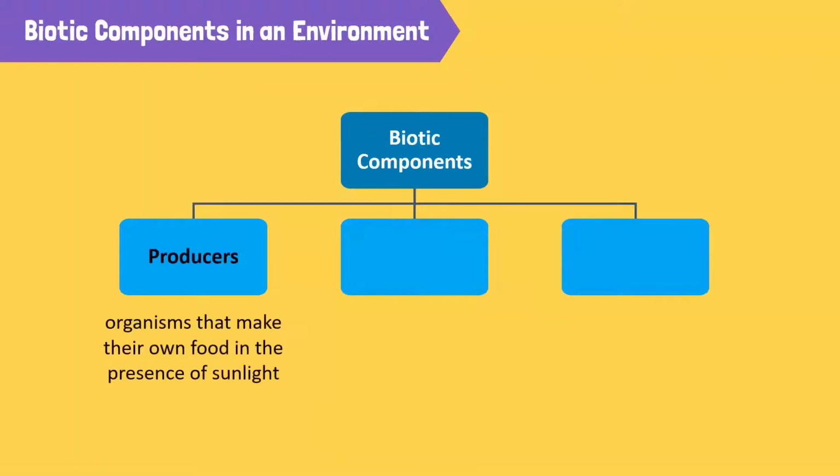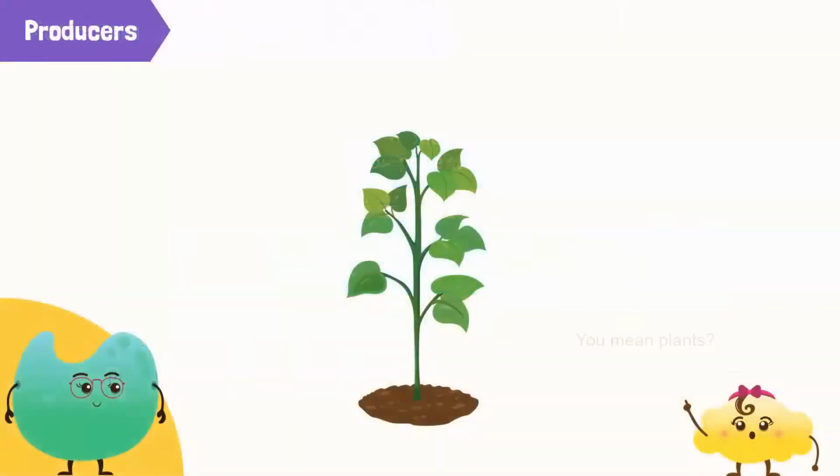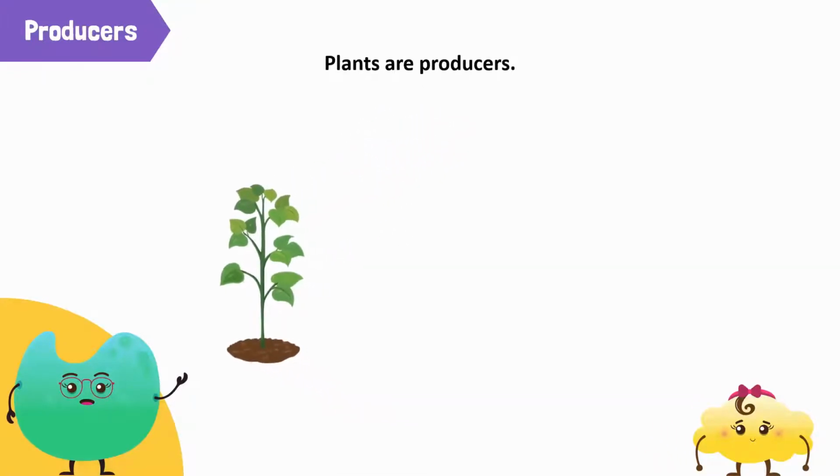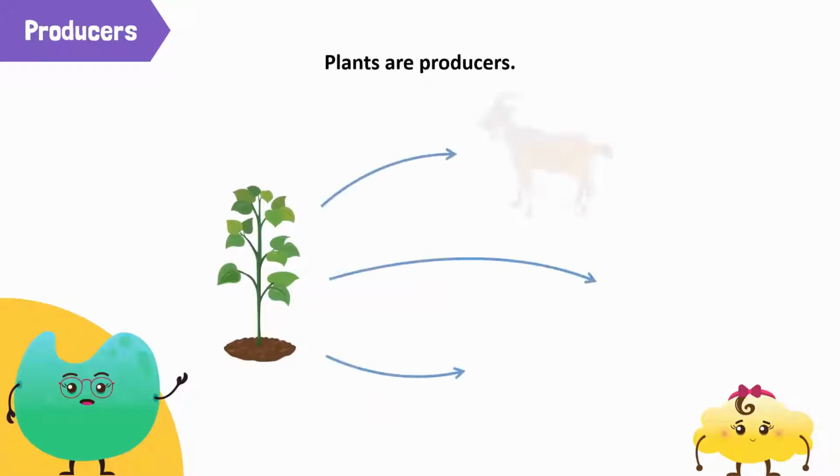They make their own food in the presence of sunlight by a process called photosynthesis. You mean plants? Yes, very good. All plants are producers since they produce their own food and are a source of food for other living things.